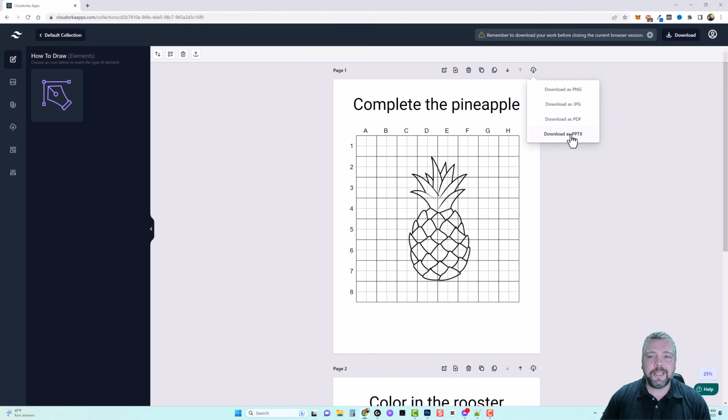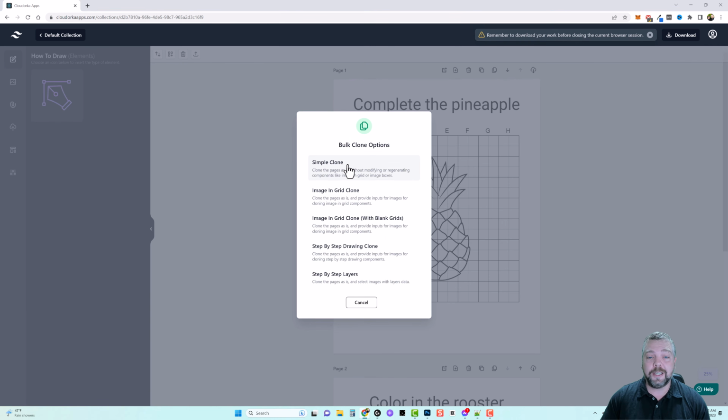Now, once again, you've got to remember a lot of these features are included in the upsells. So I know with downloading as a PowerPoint, I believe that's included in one of the upsells, as well as this option here to bulk clone, which is actually a really good feature. So let's say you want to make a 10 or 20 page book, and you want the first 10 or 20 pages all to be based upon this first example, you can bulk clone this. You can see here, you can simply clone it, and there's different ways that you can do that.